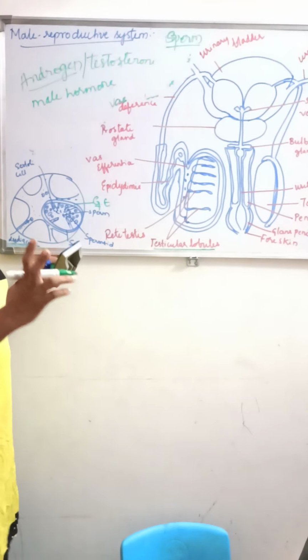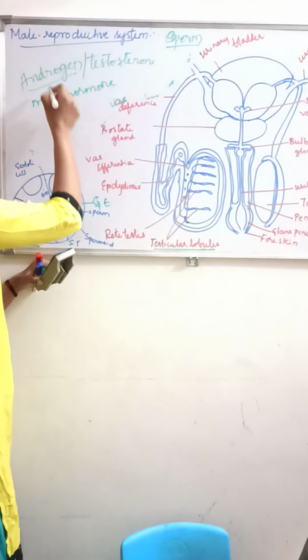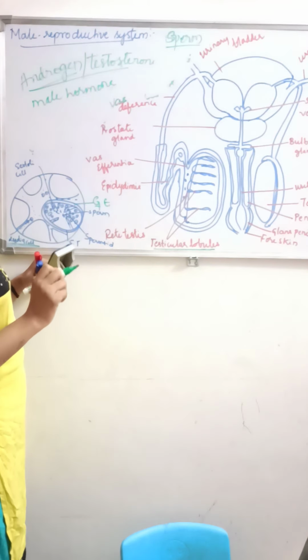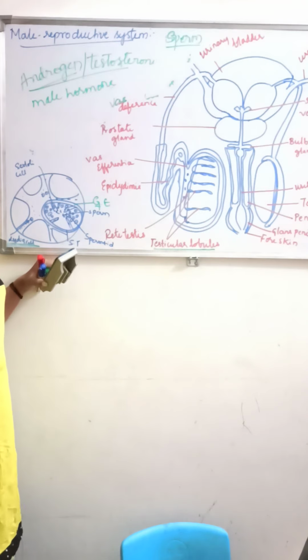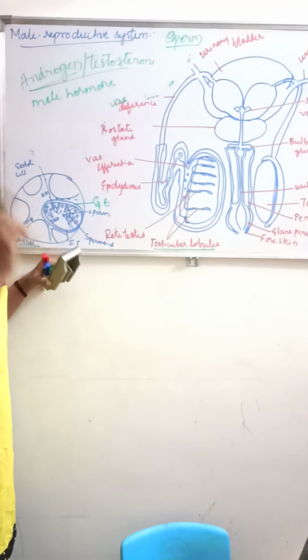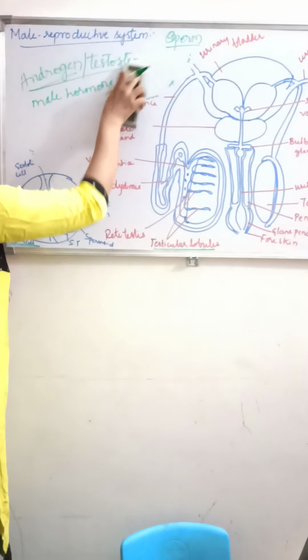So they may ask, what is the hormone which is produced by the interstitial cells or the Leydig cells? That is androgen or testosterone, which is synthesized by the interstitial cells. They may ask this for 1 mark, which is very important. Now next we will discuss about what?